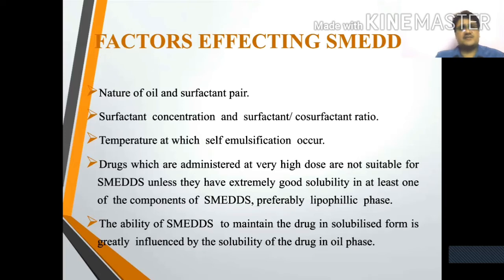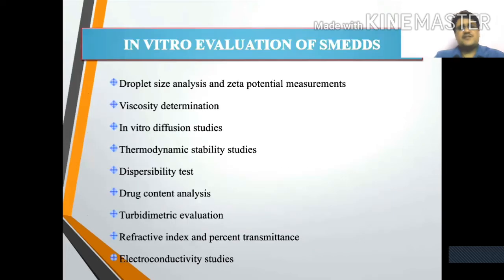Factors affecting self-emulsification: nature of oil, surfactant concentrations and ratios, temperature at which self-emulsification occurs. Drugs which are administered at very high dose are not suitable. Ability to maintain the drug in solubilized form is greatly influenced by the solubility of the drug in oil phases.